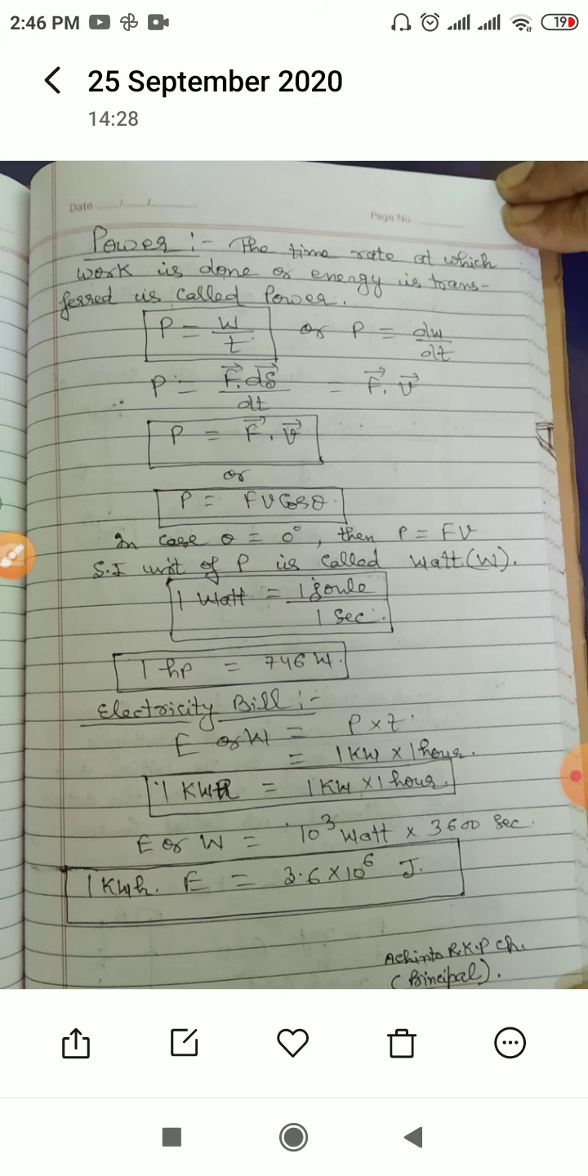So 1 kWh is equal to 1 kilowatt into 1 hour. So the electrical energy or electrical work done is equal to 10 raised to power 3 watt into 1 hour, which is equal to 3600 seconds. So this is the relation for kilowatt hour: 1 kilowatt hour is equal to 3.6 into 10 raised to the power 6 joules.